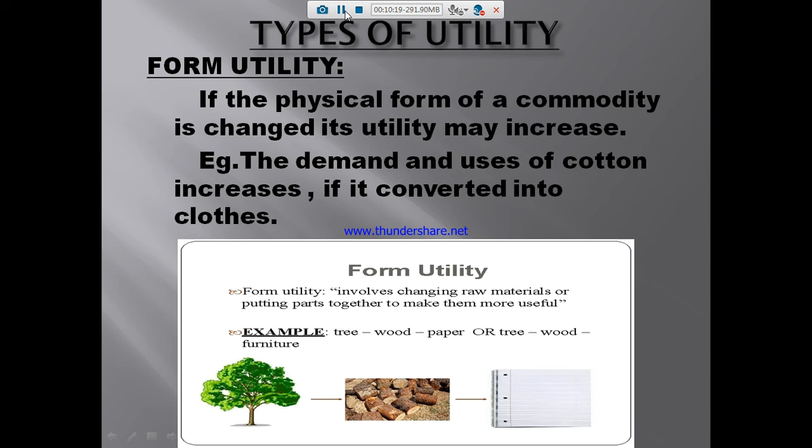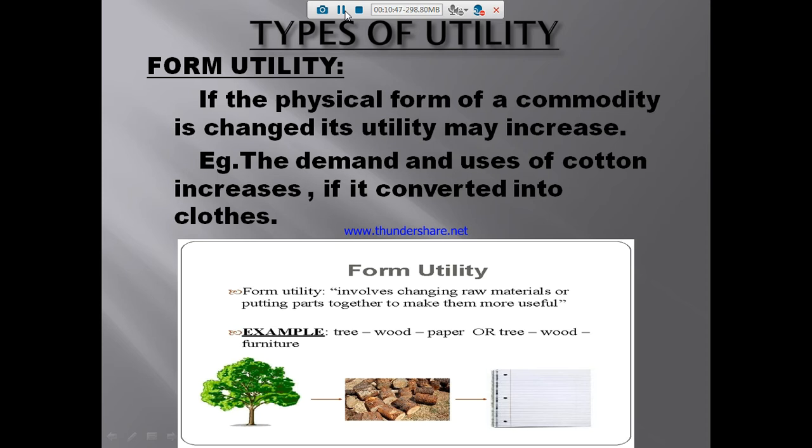The first one is form utility. It involves changing raw materials or putting parts together to make them more useful. See the picture, they have given some examples. From the tree, which is a raw material, they make wood, and from the wood they make paper, or furniture. So that is form utility.